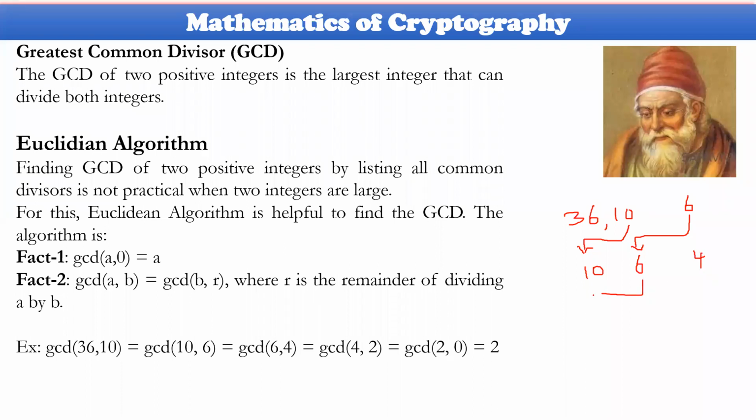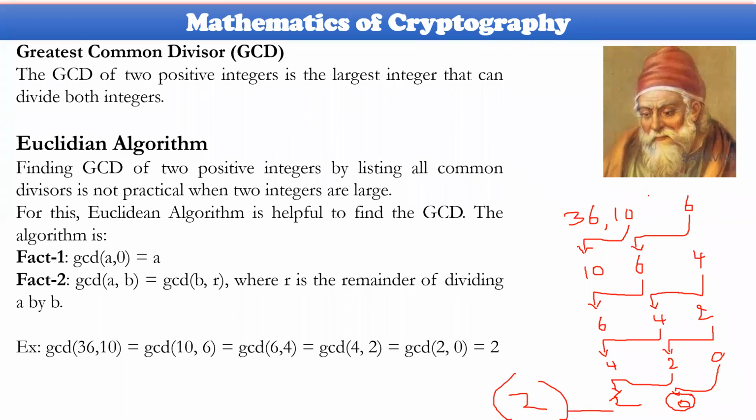Now you forward this value, that is 6, here, and this value, that is 4, here. Now 4 ones are 4, remainder is 2, so 2 will be the remainder. This value 4 is forwarded here, and remainder R, that is 2, is forwarded. 2 2s are 4, remainder will be 0. 2 is forwarded here, and 0 is forwarded here. The second parameter becomes 0, so the first parameter is the answer. So the greatest common divisor for this problem is 2.